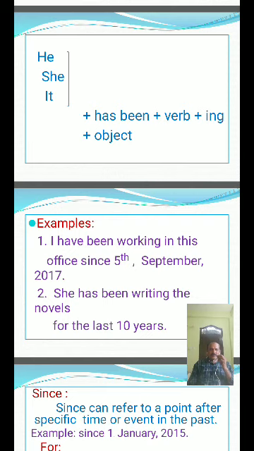They have been playing the cricket for last 2 years. She has been playing the chess since January 1st, 2019.